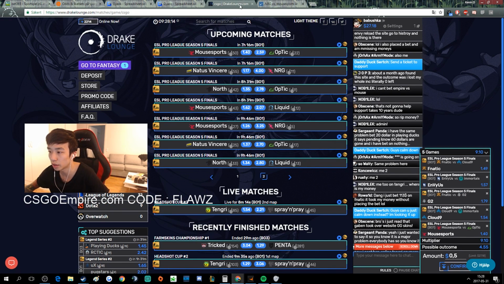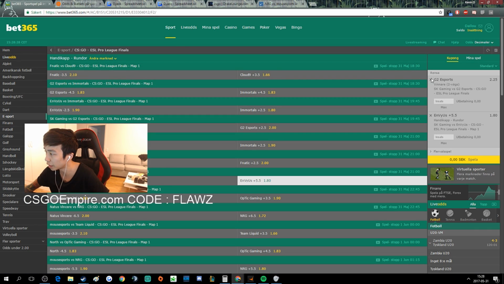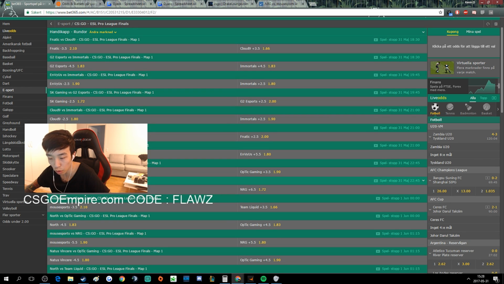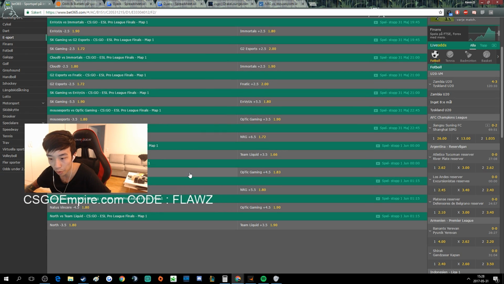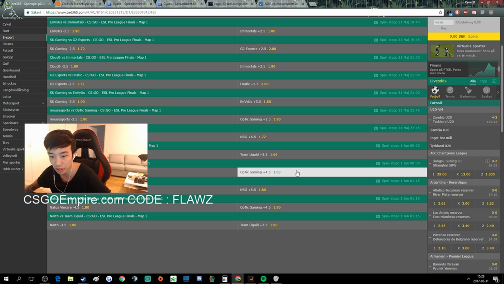Navi versus NRJ. The odds on Navi are way too low. 1.17, skip. But Navi should win though. North versus Optic. Also pretty bad odds. Let me see the handicap. North tend to choke a little bit. Config has been playing out of his mind as well. However, players like Magisk haven't really stepped up yet. So if KGB, Config, and Magisk are all firing, hitting all their shots, North will definitely be the team to go to the finals, in my opinion.